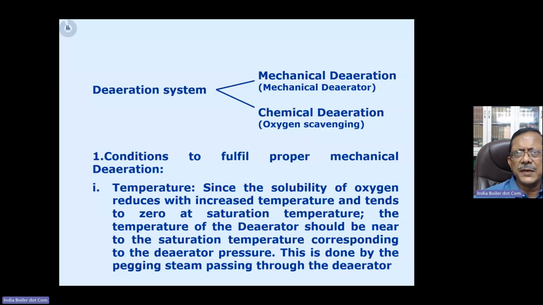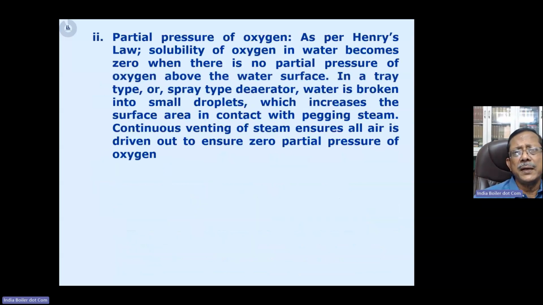And this is definitely being done by the pegging steam. So you can mention that the pegging steam is passing through the deaerator, which increases the temperature. And the second point is the most important point, that is Henry's law of partial pressure. So in the second point, you write the partial pressure of oxygen, which is Henry's law. As per Henry's law, the solubility of oxygen decreases with reduction of partial pressure over the surface of water.